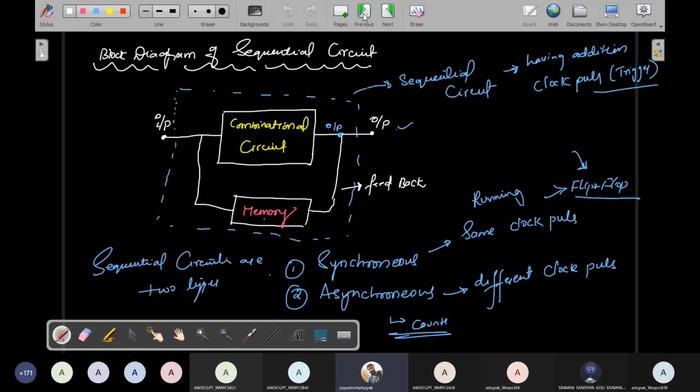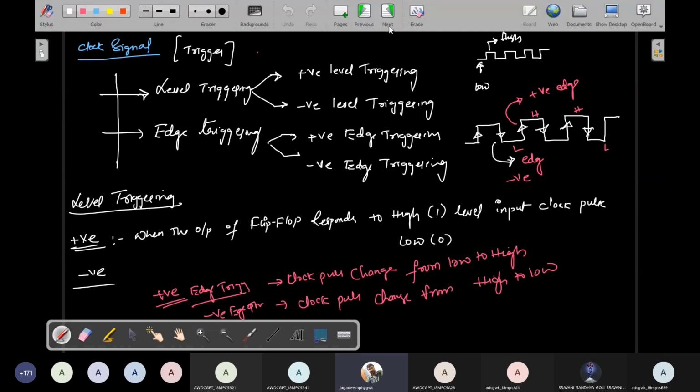Generally, types of flip-flops. We are studying flip-flops. Actually, in this lesson, sequential circuits are nothing but flip-flops. Sequential circuits are of two types. First of all I study synchronous sequential circuits, and these synchronous sequential circuits run with the same clock pulse. The examples of synchronous sequential circuits are flip-flops. Now I will study flip-flops.